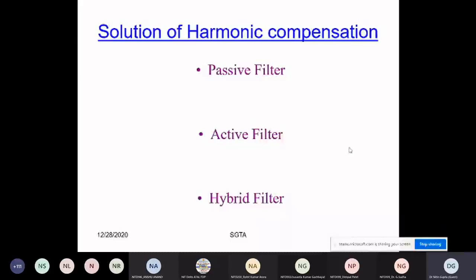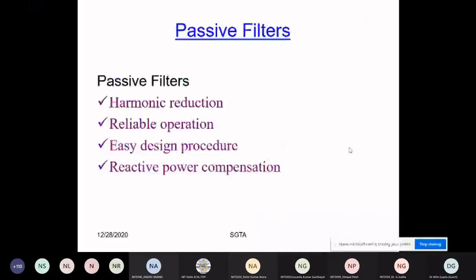And then a hybrid filter is basically a combination of passive and active both. You have a variety of active filters, so their combination will also be termed as hybrid. It doesn't mean that only the hybrid is a different technology. No, a combination of passive and active, or active and passive, both have the hybrid topology.